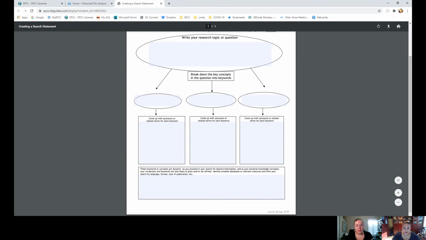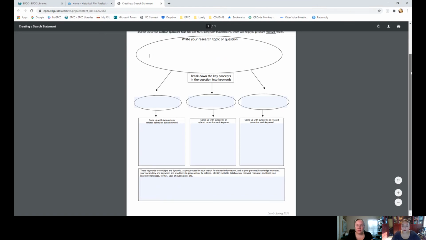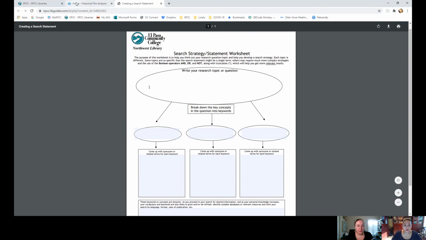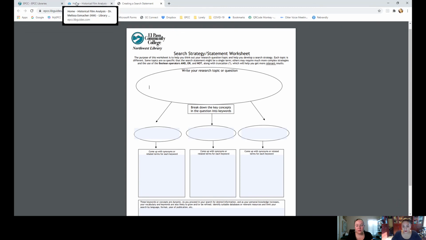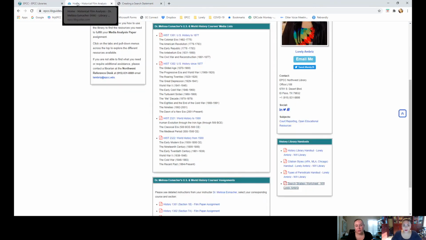And below that, it's an option if you want to do the databases to keep track of where you have been searching. And this is a fillable form, so you can just start typing there and save it on your computer. You can download it or print it if you want to. Okay, so this will be very helpful to have a search strategy and a defined topic.